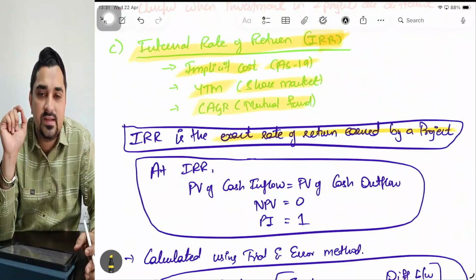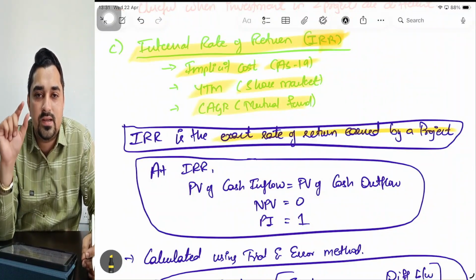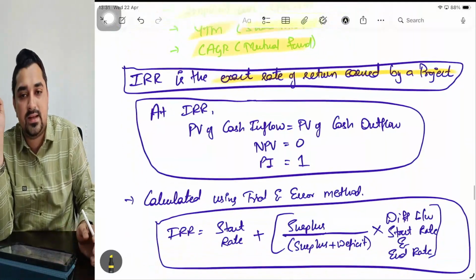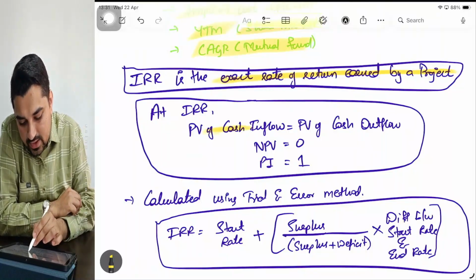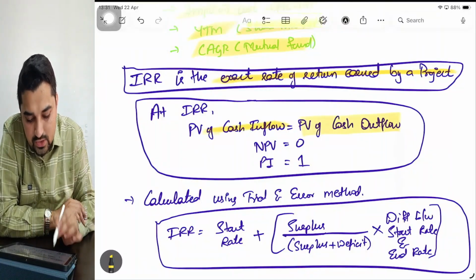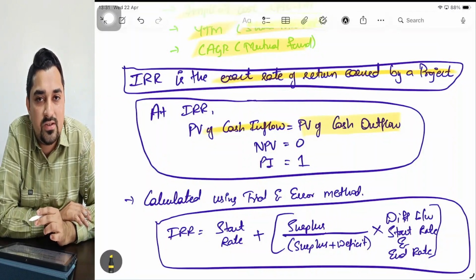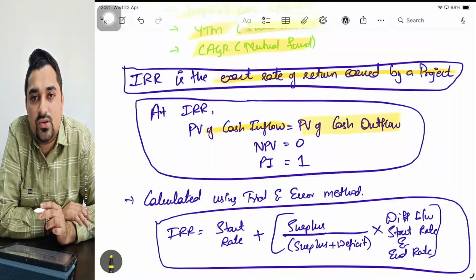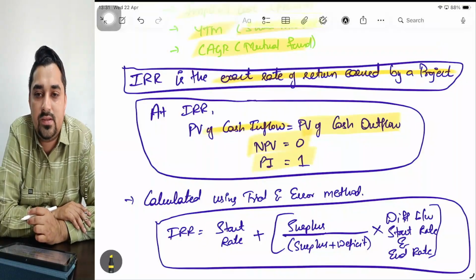So what does IRR say? IRR will give you the exact rate of return generated by a particular project. Now at IRR, understand this relationship very, very carefully. At IRR, present value of cash inflow is exactly equal to present value of cash outflow. And at IRR, NPV is always 0 and PI is 1.